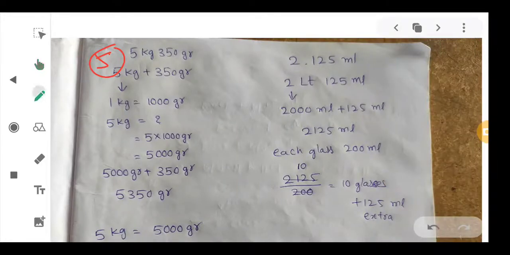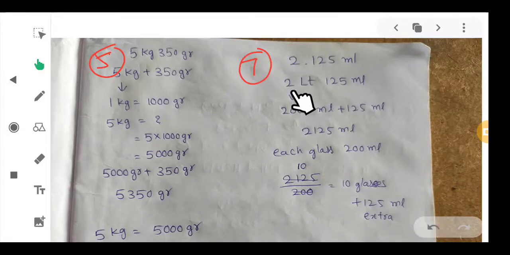So this is the seventh one. See, in the seventh one, this is 2.125. So first of all, we know that this 2 is liters, because here is the point. 2 liters 125 milliliters. So first of all, you have to convert these liters into milliliters.